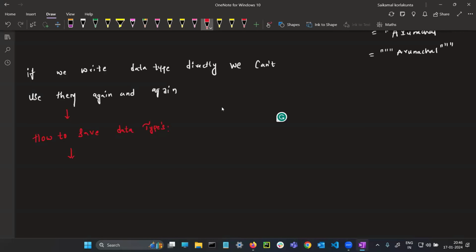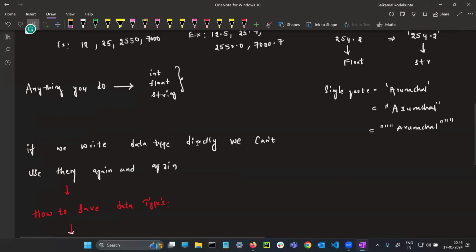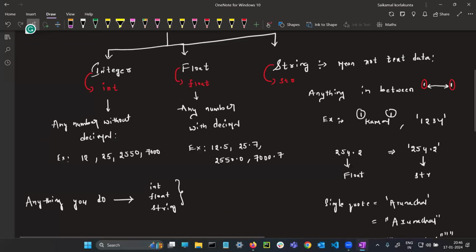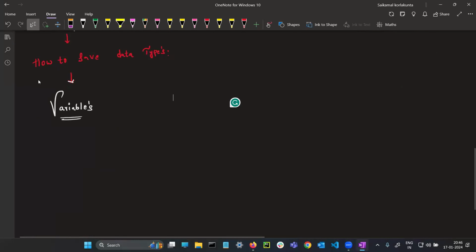There you need to learn a concept. That concept is known as variables. If anybody asks you why you are learning variables, you need to have an answer. Why are you learning variables? Because if I directly go with the data types, there itself I can work, but I can't use them again and again. So that's why I am using a new thing that is known as the variables concept.